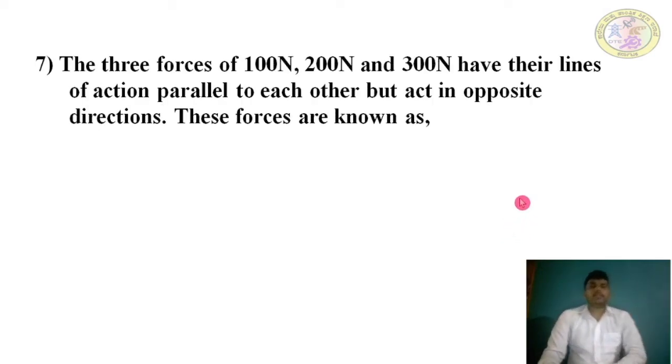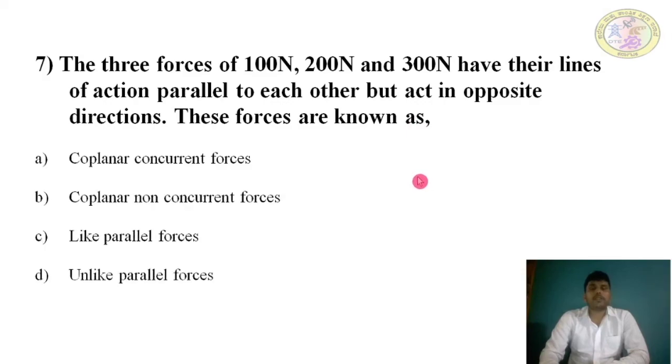Seventh one: the three forces of 100 Newton, 200 Newton and 300 Newton have their lines of action parallel to each other. It means 100, 200 and 300 are parallel forces to each other, but they act in opposite directions. Forces that are parallel and act in opposite directions are unlike parallel forces.